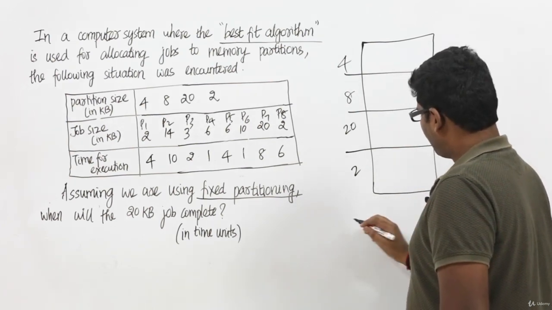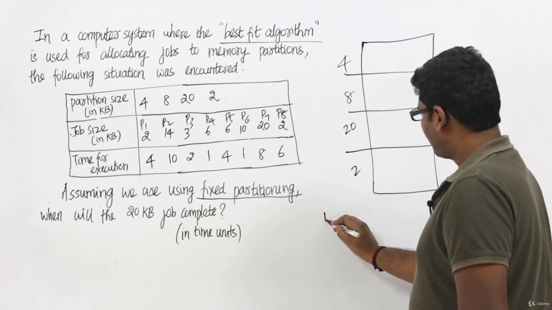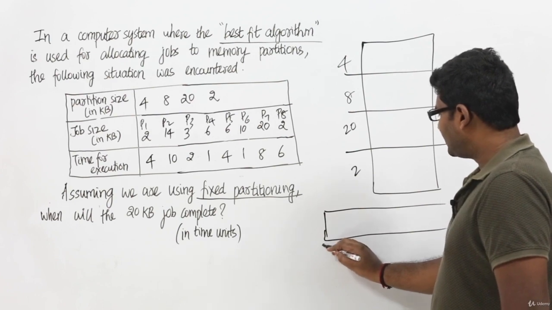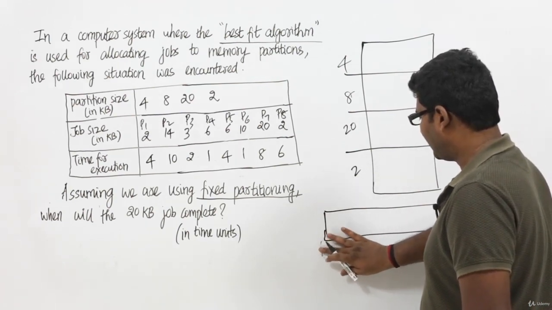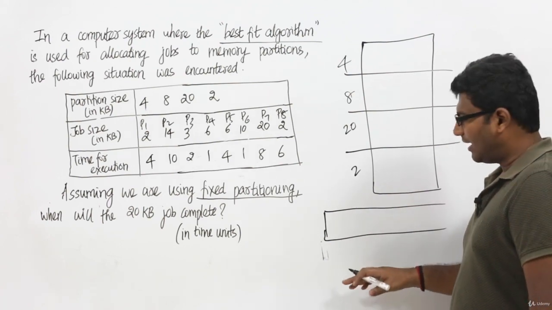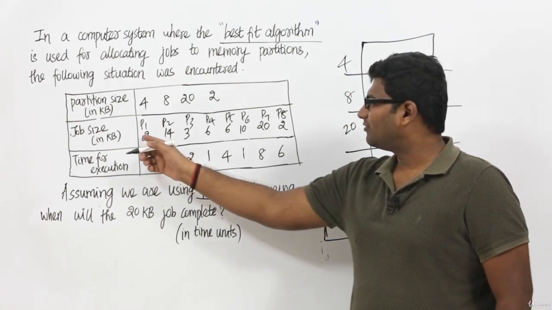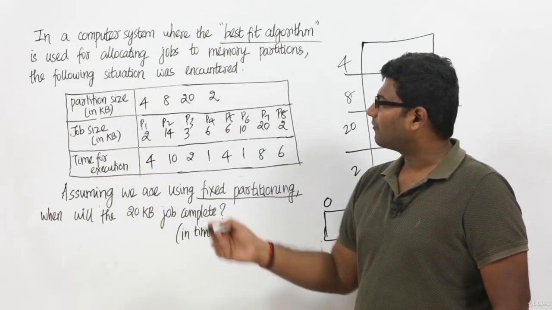Let us assume we have the processes at time unit 0. Let me put the time units on the top, because at the bottom I will be adding more processes. Now process P1 is the first process which comes to the RAM, and it needs 2 KB from the RAM.